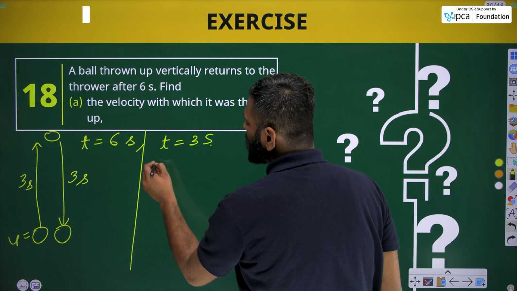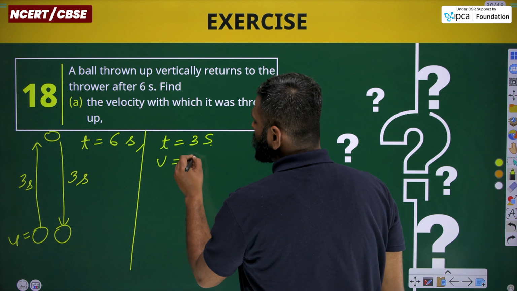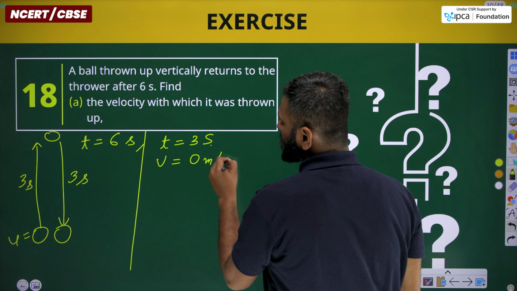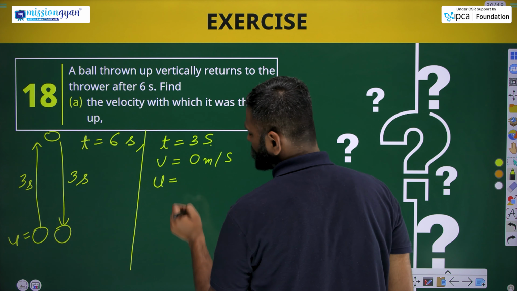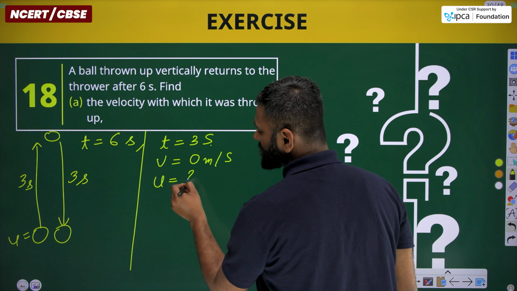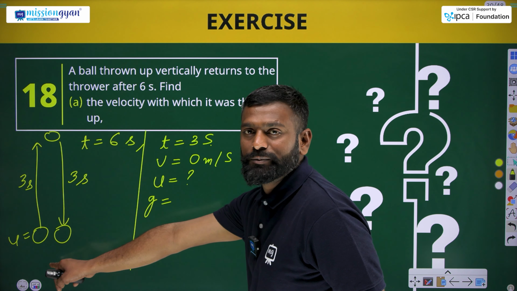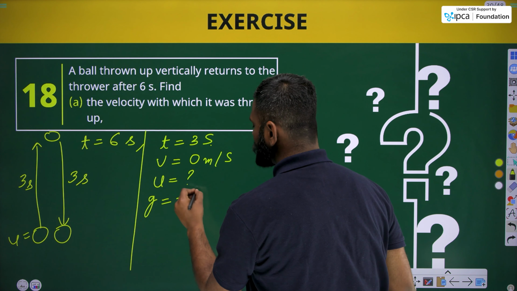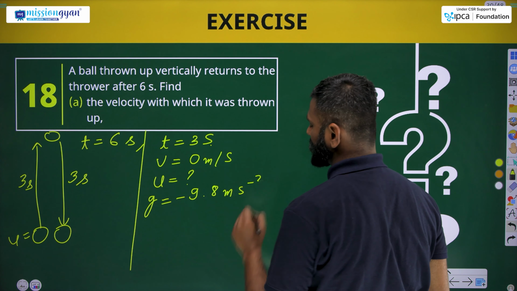Now, its final velocity here was 0 meter per second. We need to find u, and the g here, as the ball has been thrown upward, it will be minus 9.8 meter per second square.